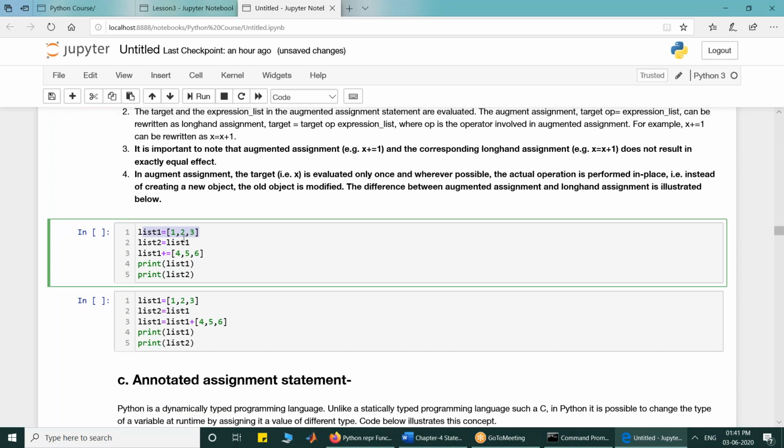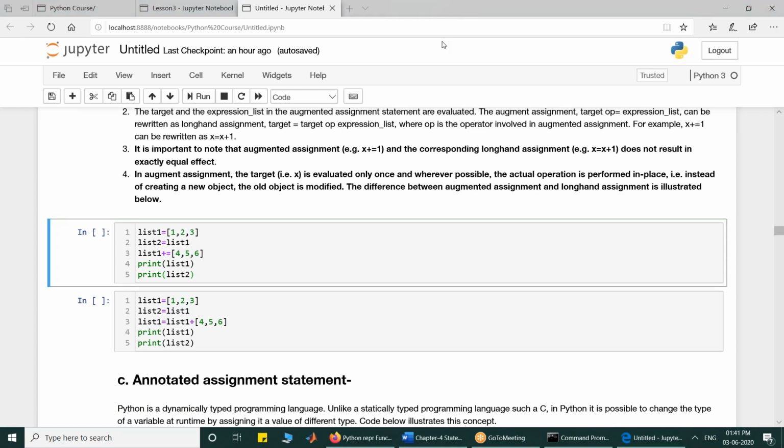Look at this example. list1 is equal to [1, 2, 3], list2 is assigned list1, and list1 plus equal to [4, 5, 6], an addition augmentation. You print the values.